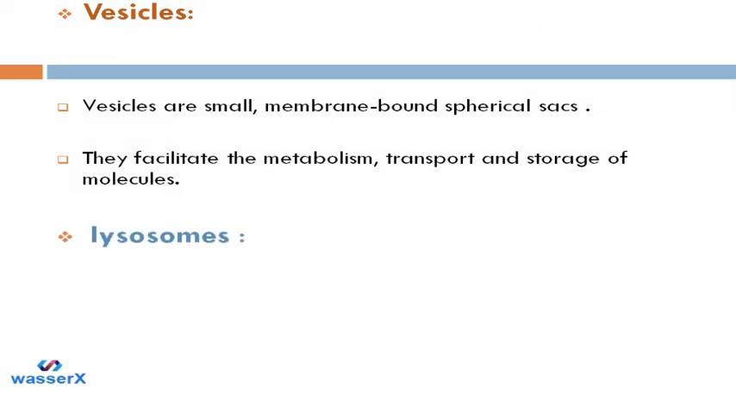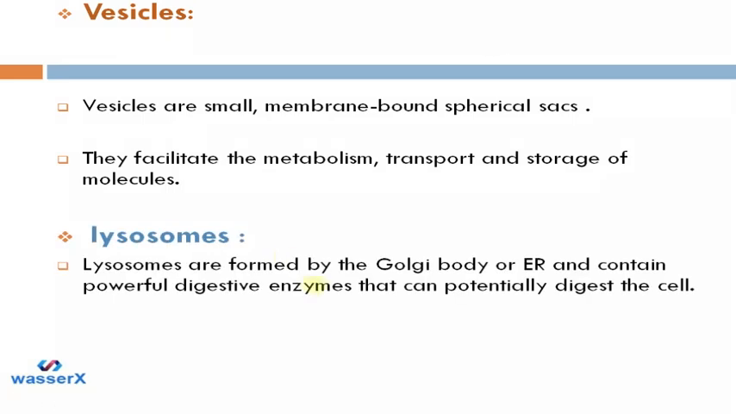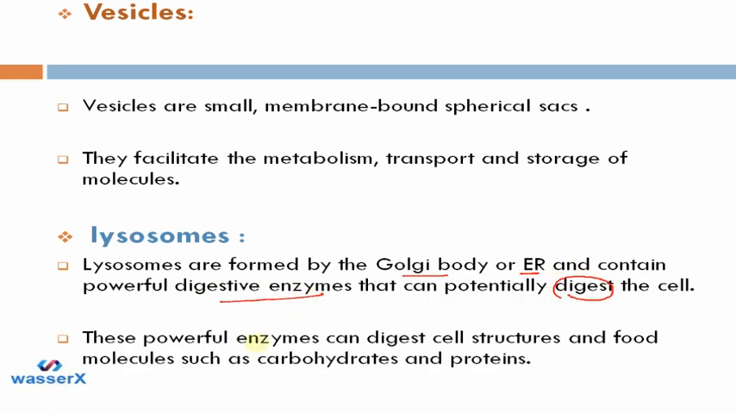Then there are lysosomes. So what are lysosomes? Lysosomes are formed by the Golgi body or ER, endoplasmic reticulum, and they contain powerful digestive enzymes that can potentially digest the cell. These powerful enzymes can digest cell structures and food molecules like carbohydrates and proteins. So they do the process of digestion, which is a property of a living being. So that's how we can say that the cell is a living being.